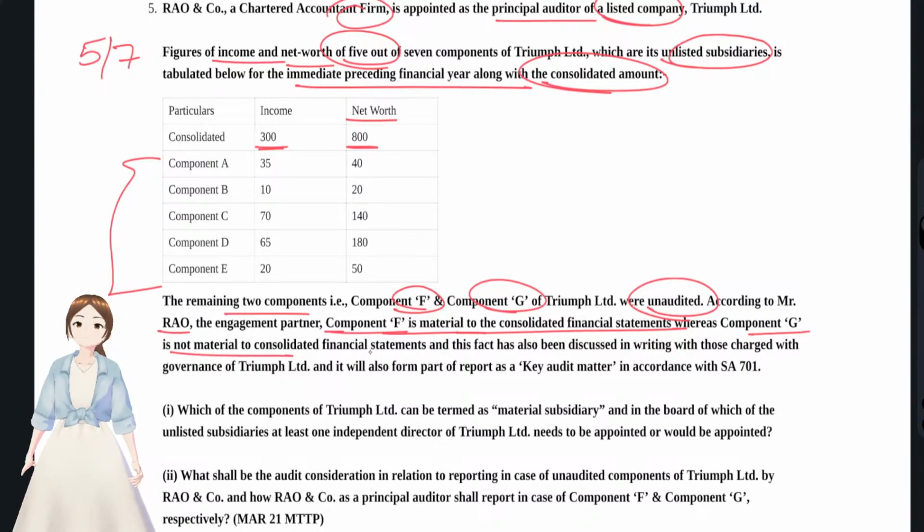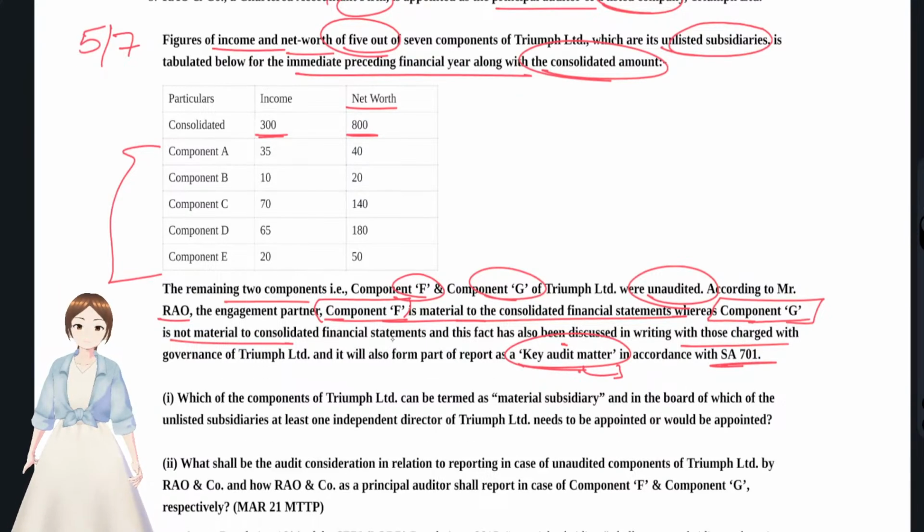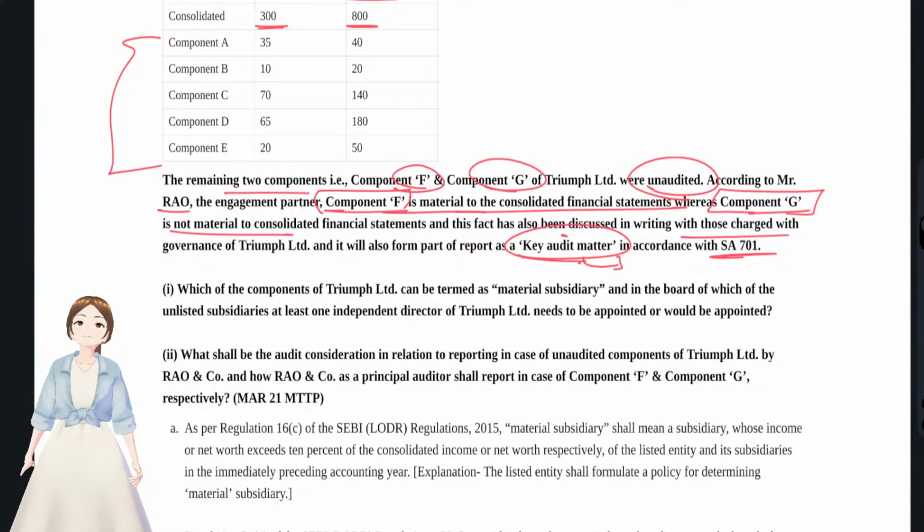Okay, and this fact had been also discussed with the TCWG, and it will also be part of the report as a key audit matter in accordance with SA 701. See, key audit matters are only material things, right? Here the material one is component F, so it would come under key audit matter. Component G is immaterial, right? It would go under other matters, because it is not material.